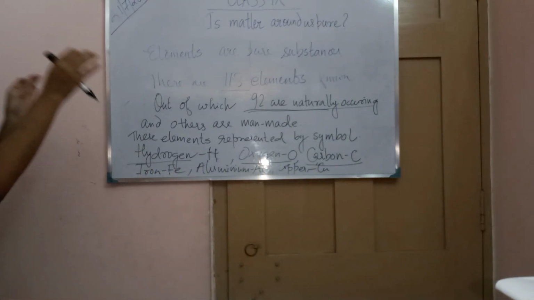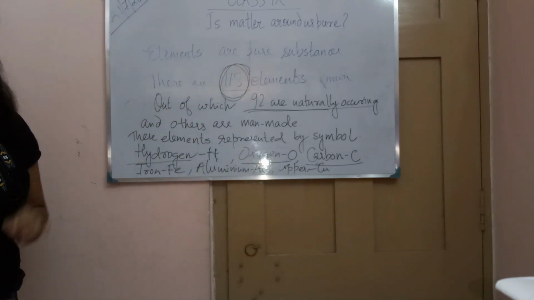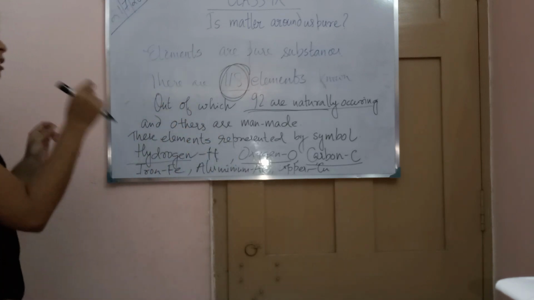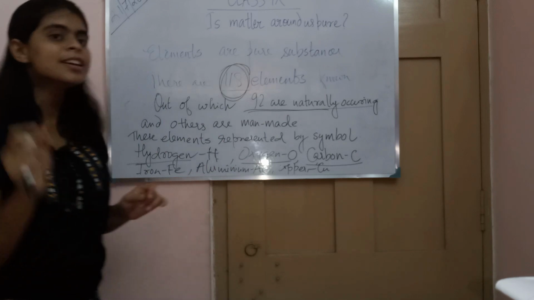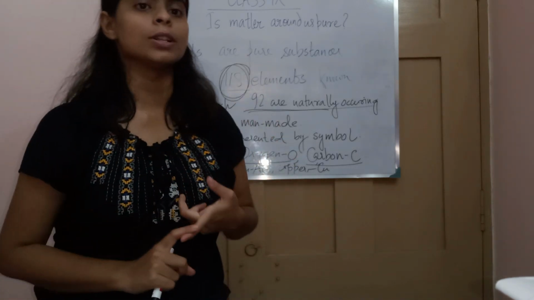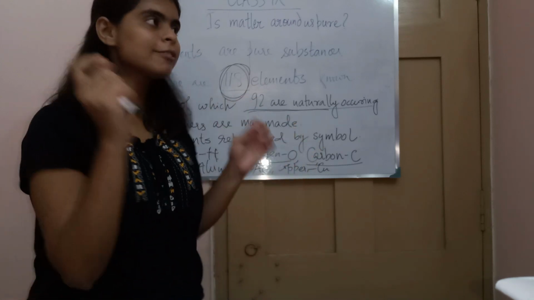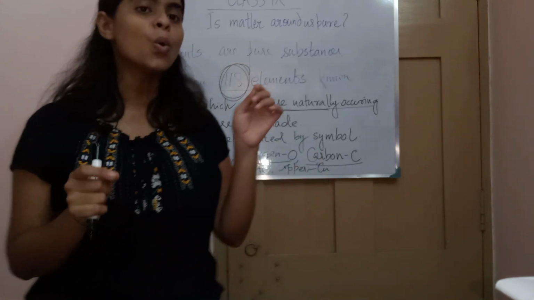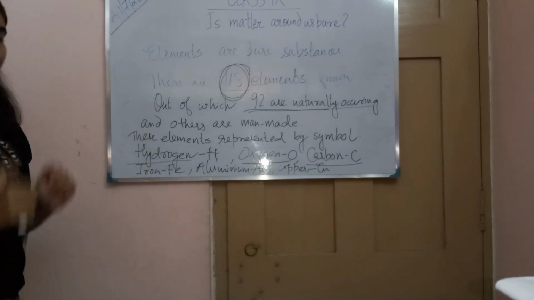And each of these 118 elements has its own distinguished name, and each element is represented by its own symbol. No two elements have the same symbol. Whatever you take, iron, copper, each element is represented by its own distinguished symbol.